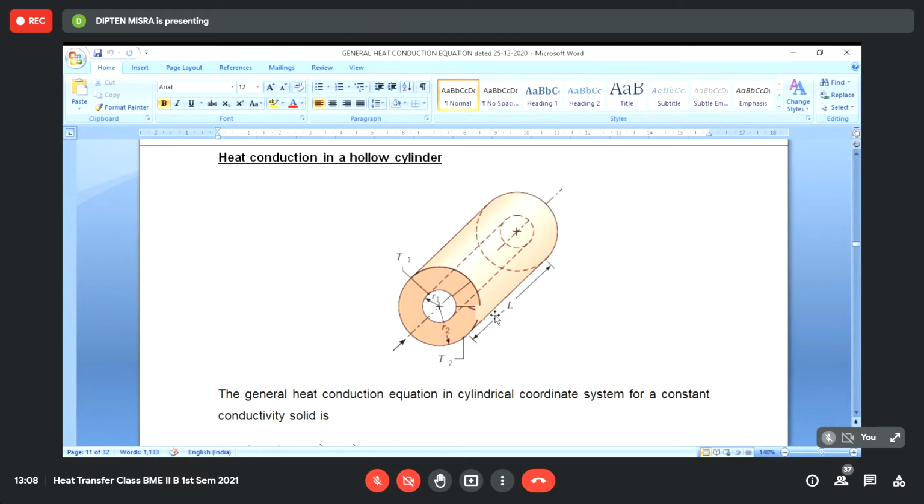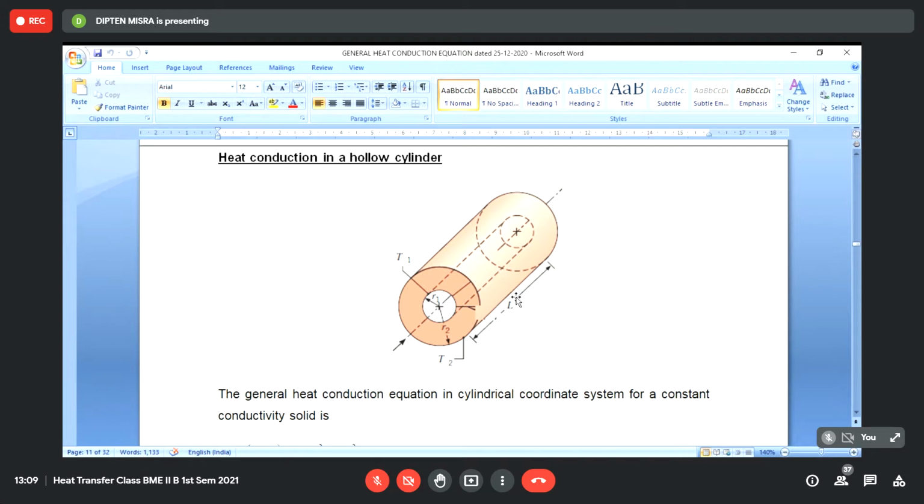It will flow only in the radial direction, except at the edges. At the edge, there may be some heat flow from the edge to the surrounding, and a local change in temperature along the z direction only at the edges. But except the edges, throughout the length, the temperature will vary only along the radial direction, such that heat will be flowing only along the radial direction.